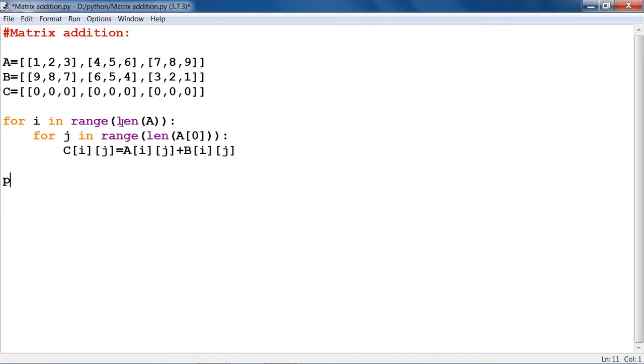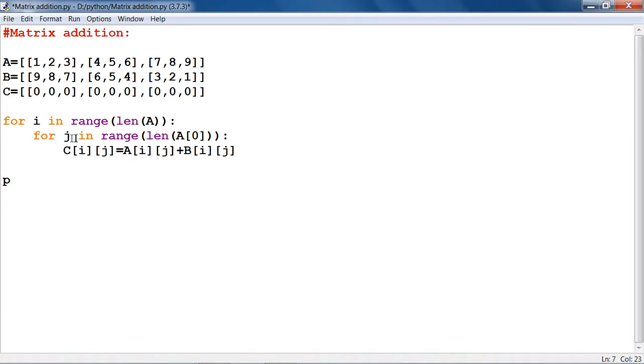For i in range length of A means the whole matrix has three elements, like 1, 2, 3, then 4, 5, 6, and then 7, 8, 9. So length of A would be 3.